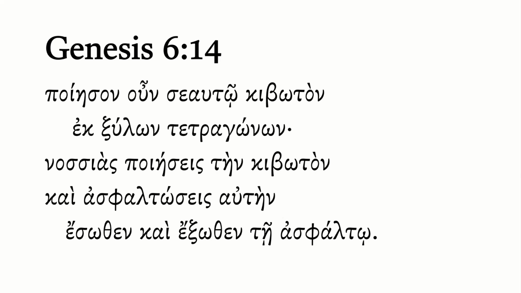So let's dig in. Poieson un seauto kiboton, ek zulon tetragonon, nasias poieses ten kiboton, ke asphaltoses altain, esothen kai exothen te asphalto. Some new words here, but let's break it down bit by bit. We have an un here, and so this therefore is building off of verse 13, saying, all right, in light of the fact that I'm going to destroy everything, therefore here's what I want you to do. And he gives him a command.